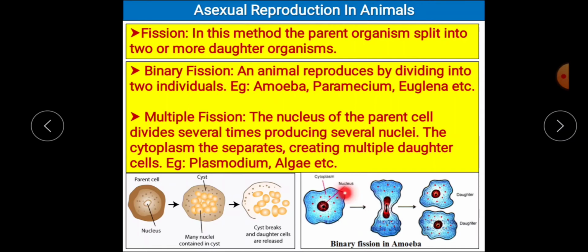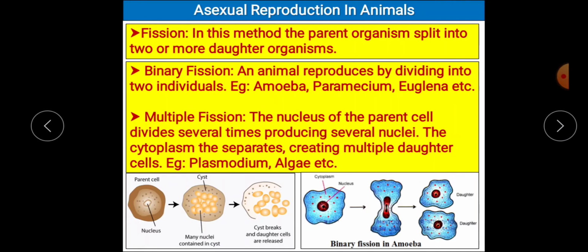First, this matured amoeba will grow in size and elongate, and the cytoplasm will start to get divided into two. Then the nucleus will also divide, and ultimately one nucleus will go to each of the daughter cells.